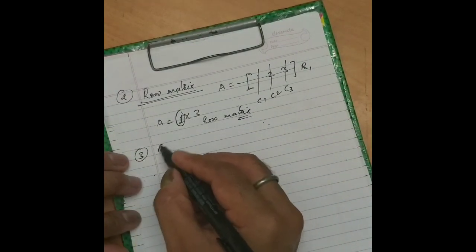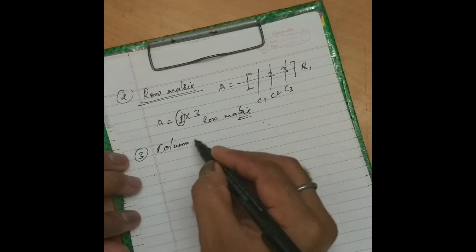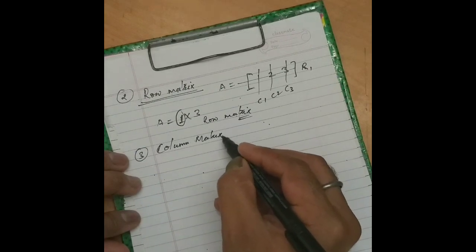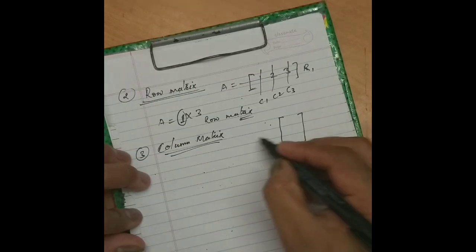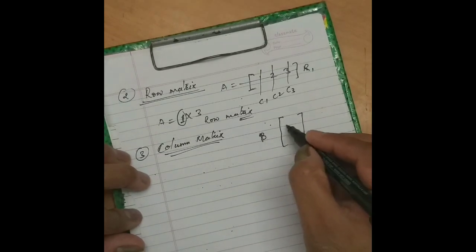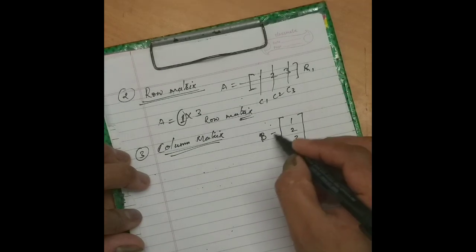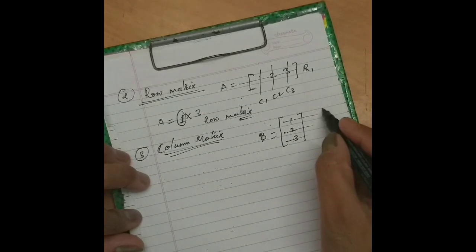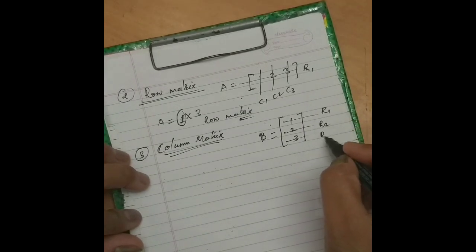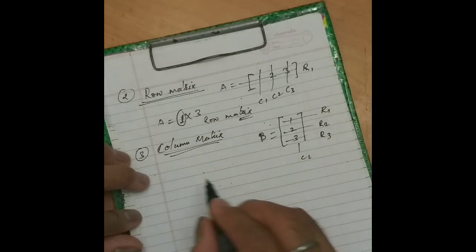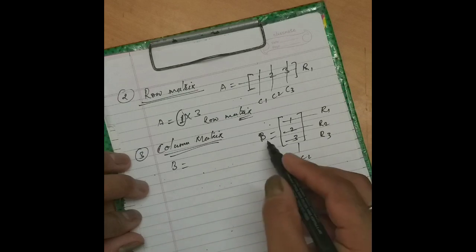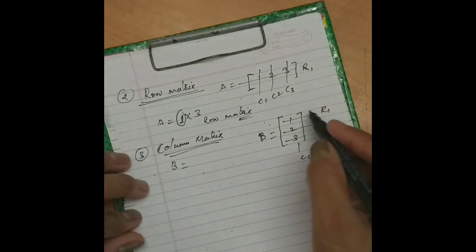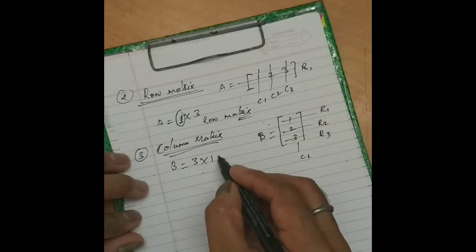Next is the column matrix, just the opposite of this. When there is only a single column, but rows can be many, such matrices are called column matrices. So the order of this matrix B is: how many rows? 3. 3 into 1.